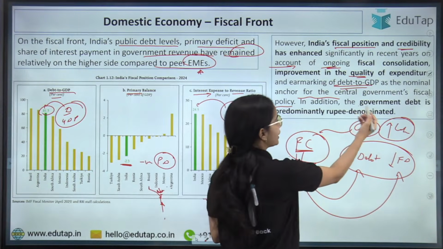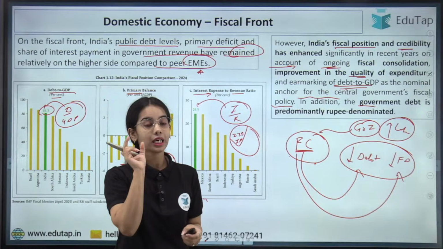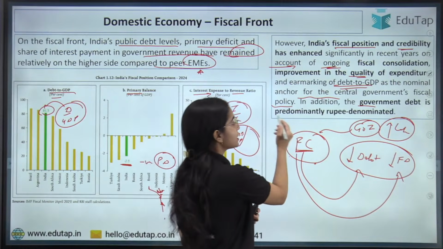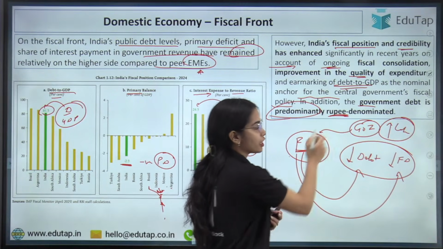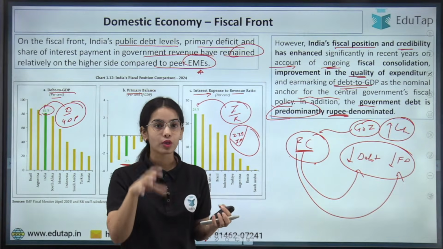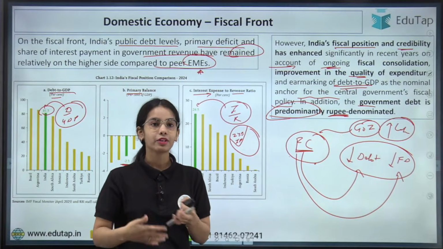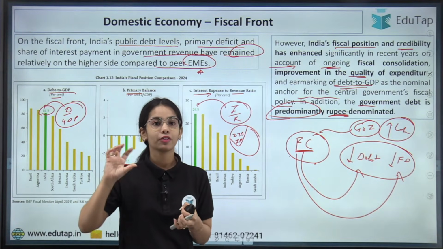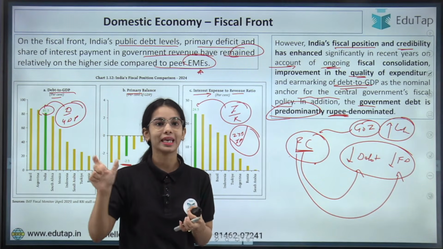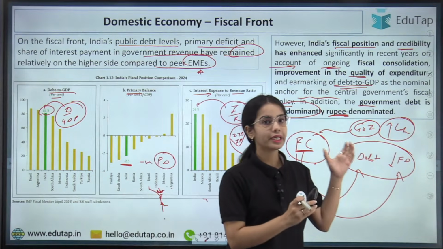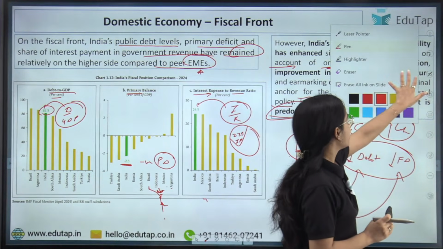In addition, the government debt. Now this is a very important point to note, that the government debt is predominantly rupee denominated. So in our country, we are focusing more on rupee debt. That means we are taking debt in rupee terms. That will be easier for us to return without the problem of the exchange rate. So the government debt is predominantly rupee denominated.